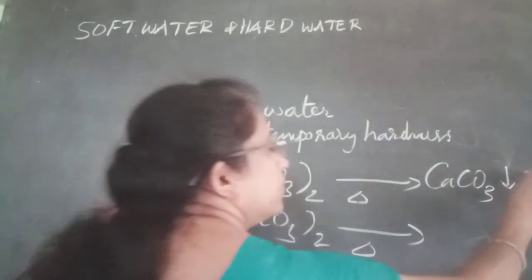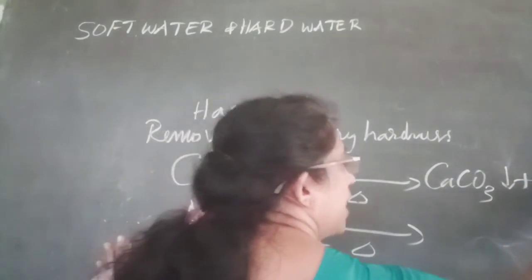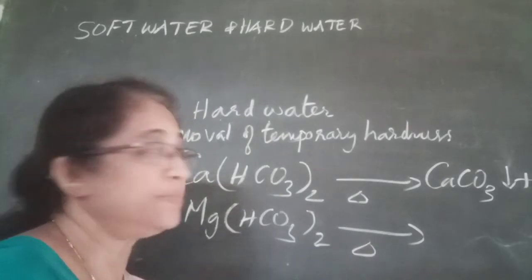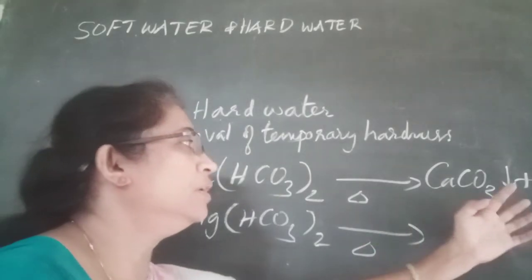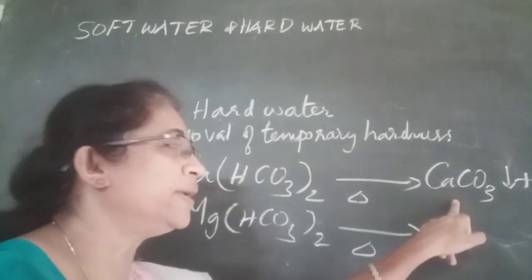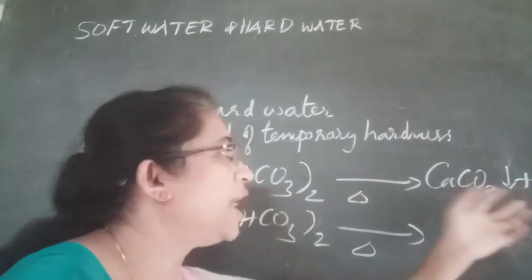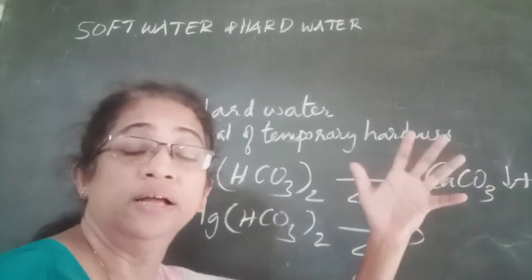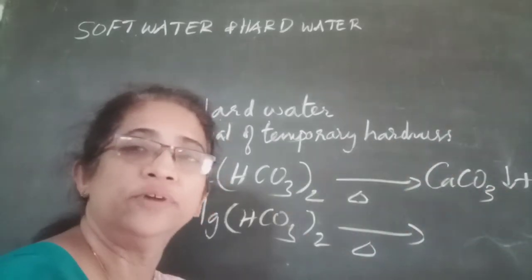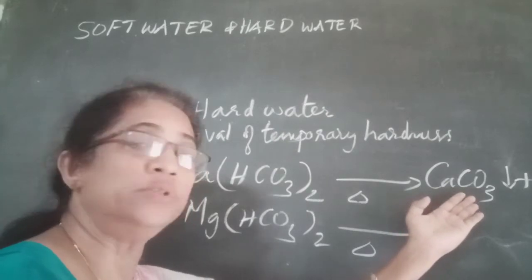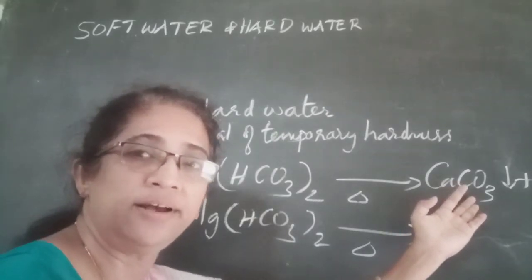The other products are water and carbon dioxide. Carbon dioxide gas escapes, and we get calcium carbonate, which gets precipitated, along with water. Calcium carbonate is insoluble and can be removed by passing through filters. Which method removes insoluble substances? Filtration.